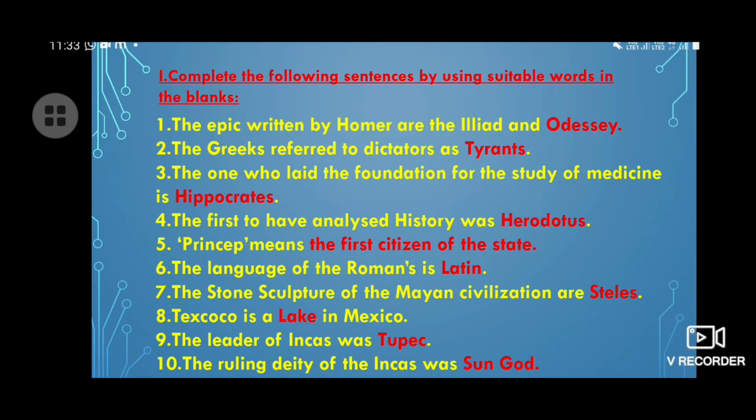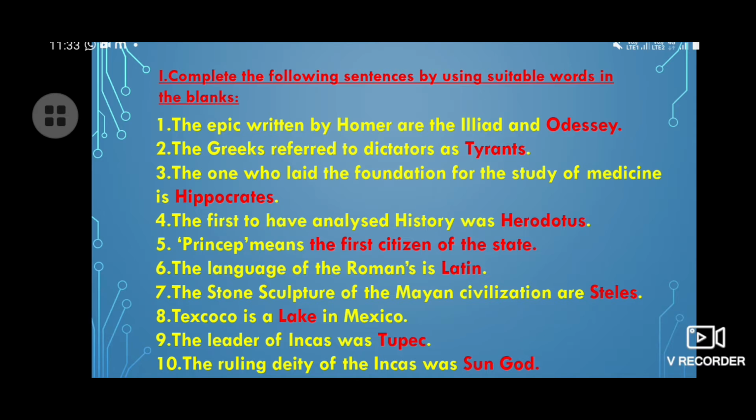Question number 7. The stone sculptures of the Mayan civilization are dash. Answer is Steles. Question number 8. Texcoco is a dash in Mexico. Answer is lake.